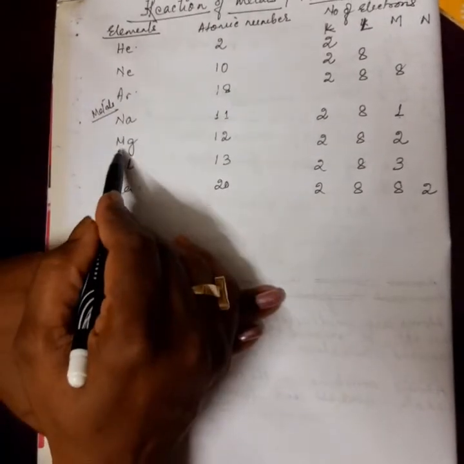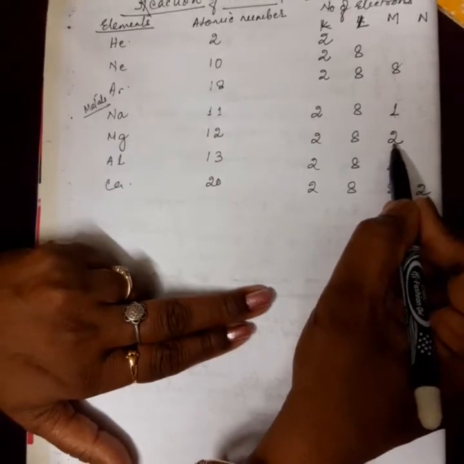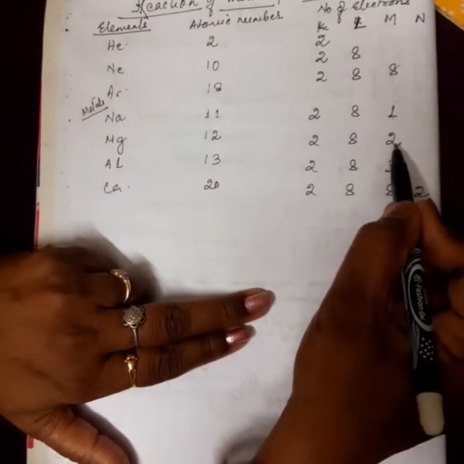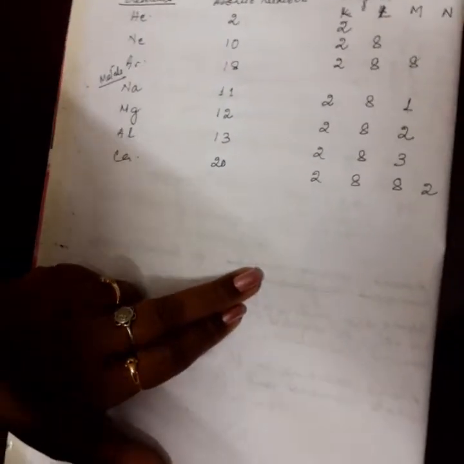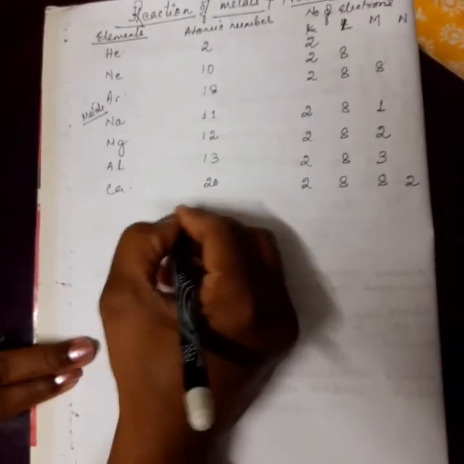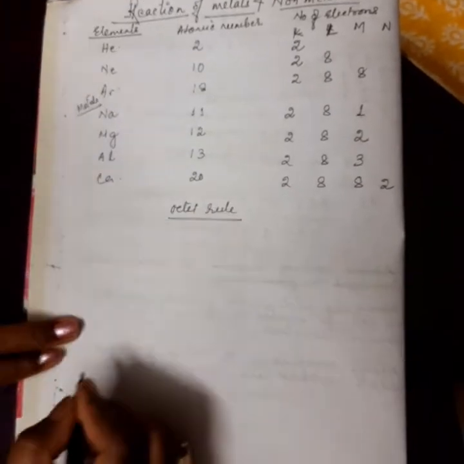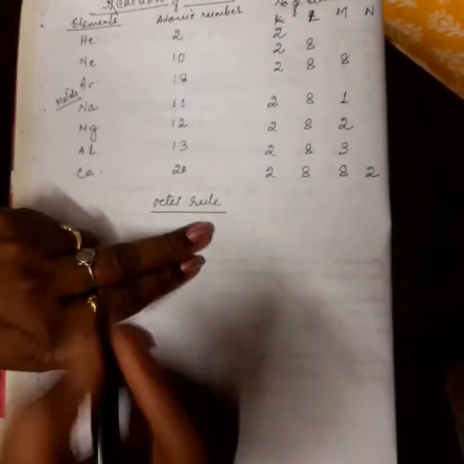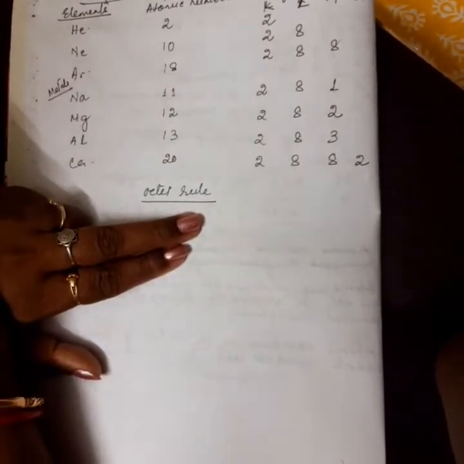Similarly, in case of magnesium, magnesium has 2 electrons in the outermost shell. Is it complete? No, it's not complete. So, to have a completely filled outermost shell, that is the octet rule. For stable electronic configuration, that rule is known as the octet rule, and you have studied that. And to gain stable electronic configuration, they should have a completely filled outermost orbit.